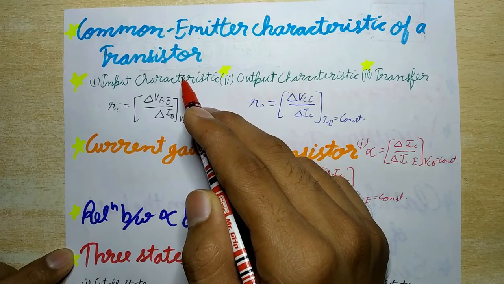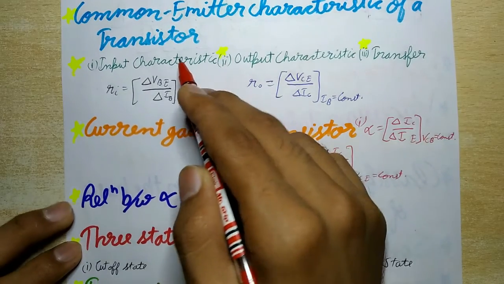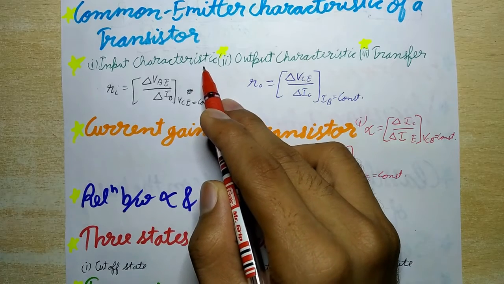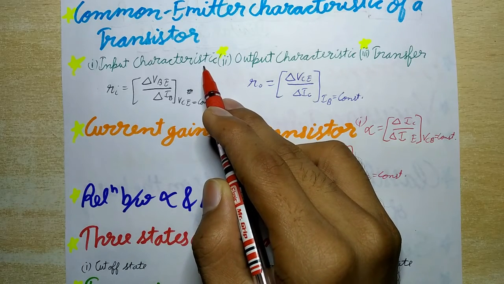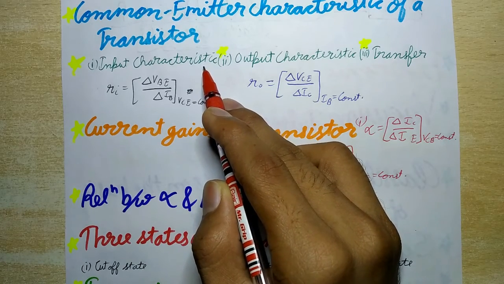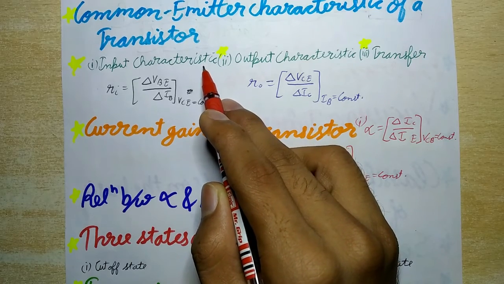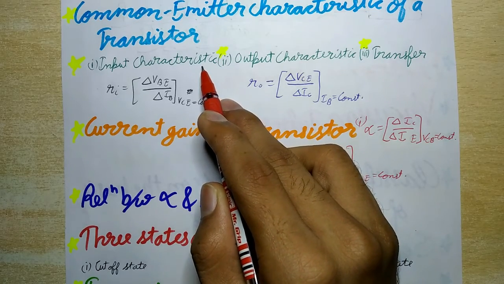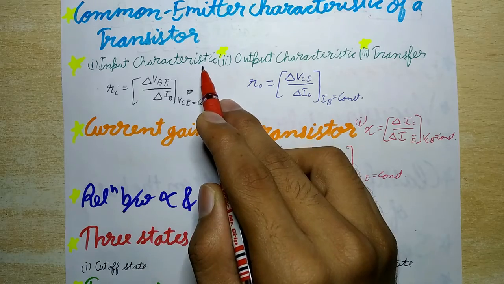So three types of characteristic curves are studied. First is input characteristic curve. So it is the graph showing the variation of the base current IB with base emitter voltage VBE at constant collector emitter voltage, that is VCE.